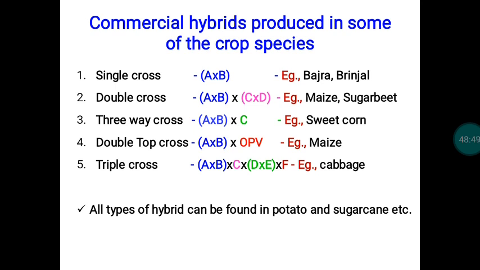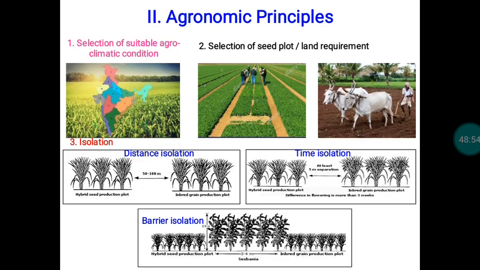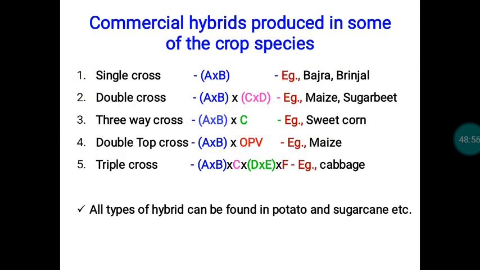So these are all the mechanisms that come under the genetic principles with reference to seed production. In the next video lesson, I will tell you in detail about the agronomic principles related to seed production.